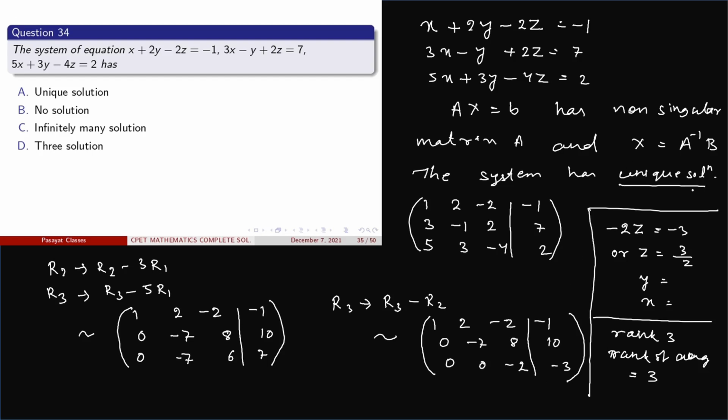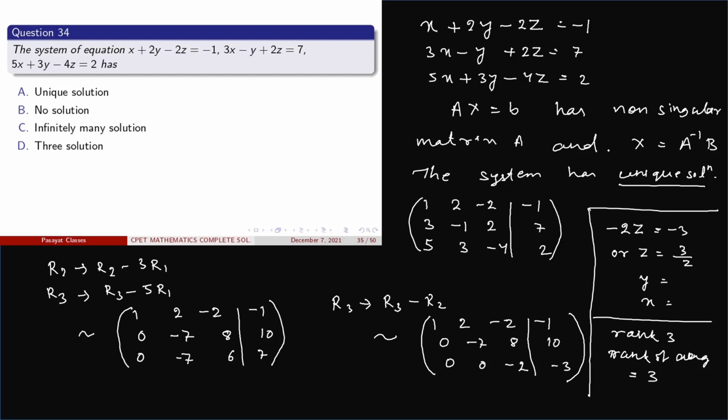From this technique we can also conclude that this system of equation has unique solution, or by applying the row reduction method, or this one is the Gaussian elimination method, we can find the system of equation has the unique solution. Ax is equal to b has a non-singular matrix A. That means a system of equation is given, and transferring it to matrix form, Ax is equal to b, and the matrix A is non-singular matrix.